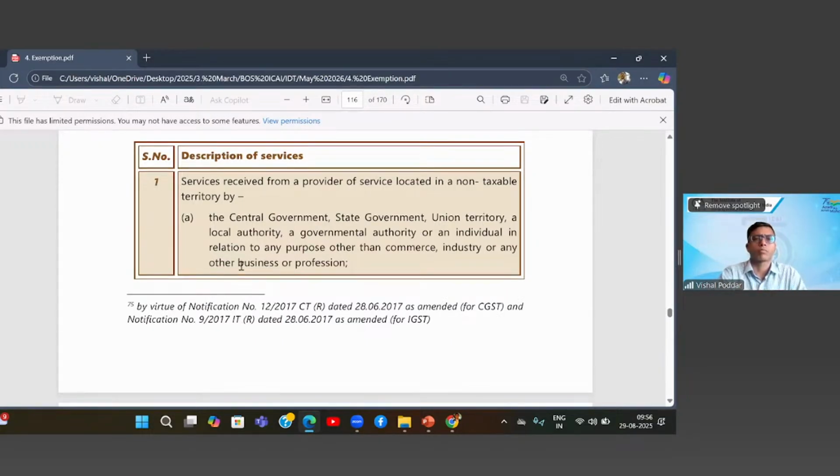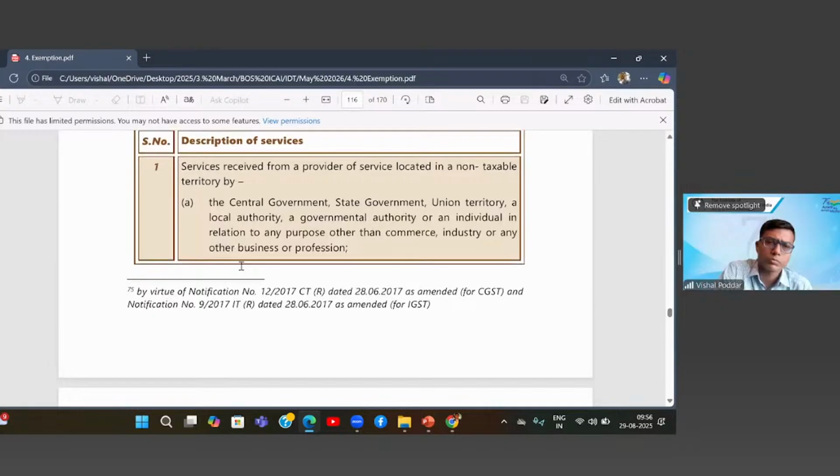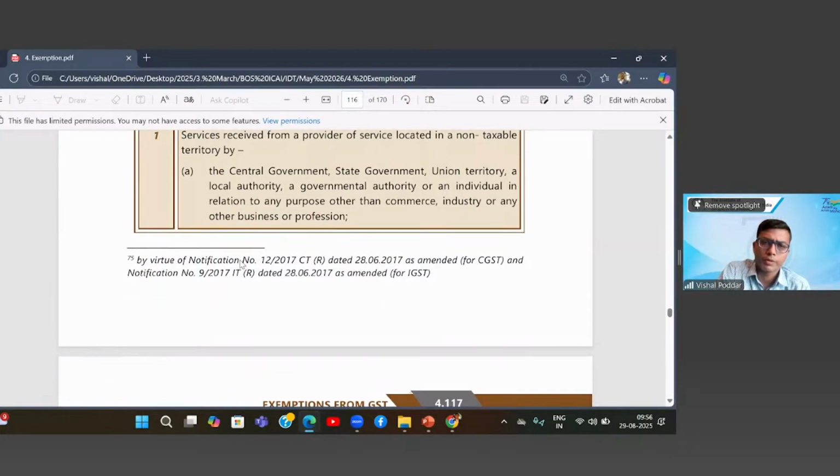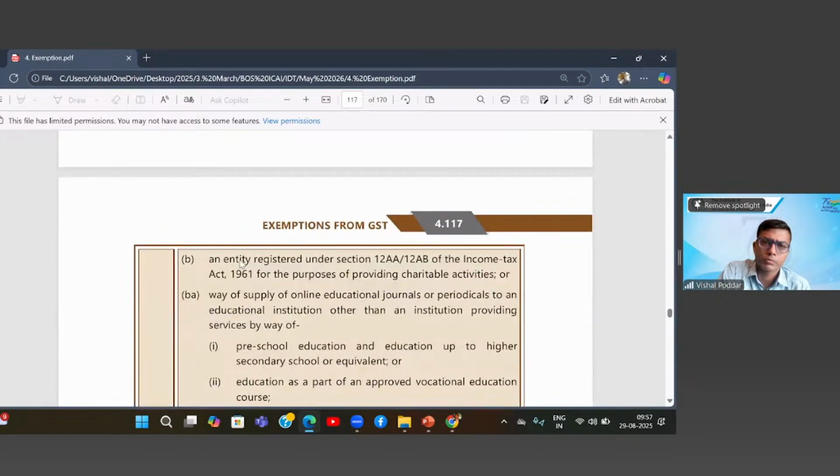Yes, sir. A. Services received from a provider of service located in a non-taxable territory by the central government, state government, union territory, a local authority, a governmental authority, or an individual in relation to any purpose other than commerce, industry, any other business or profession.